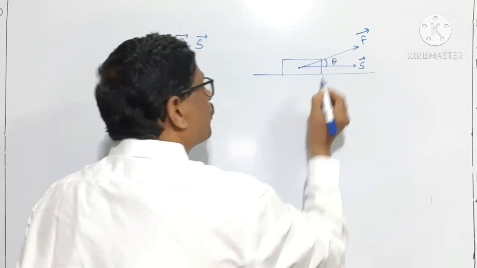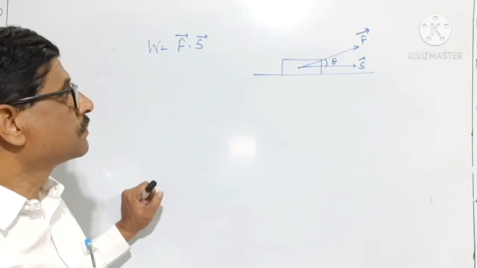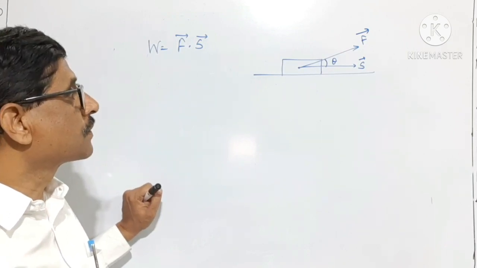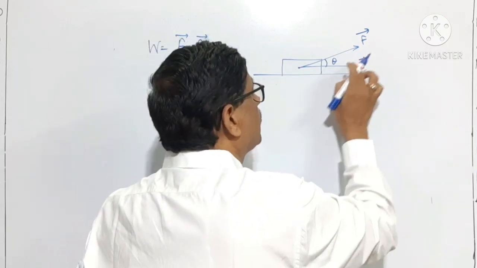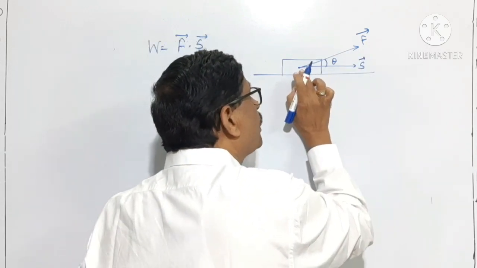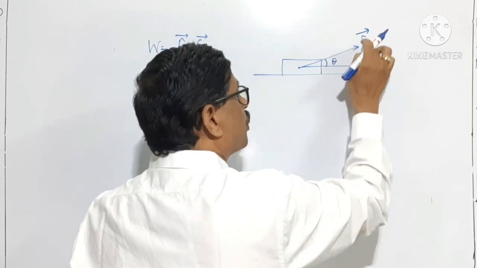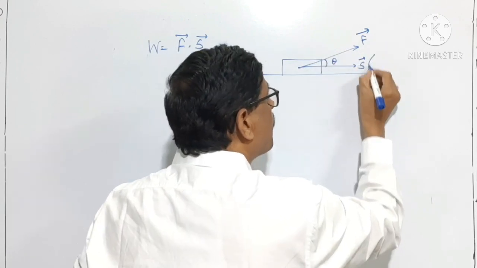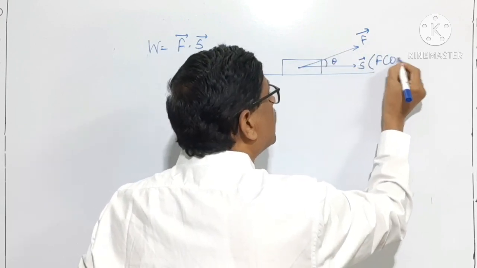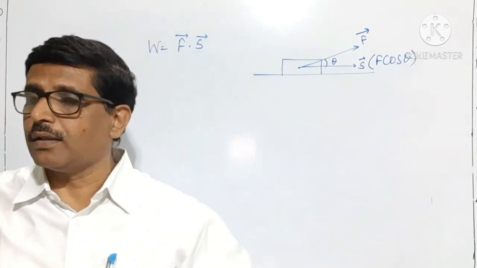The angle between the force and displacement is theta. Now, considering the direction of displacement, though the force is making some angle theta with the horizontal, the component of force in the direction of displacement is F cos theta.